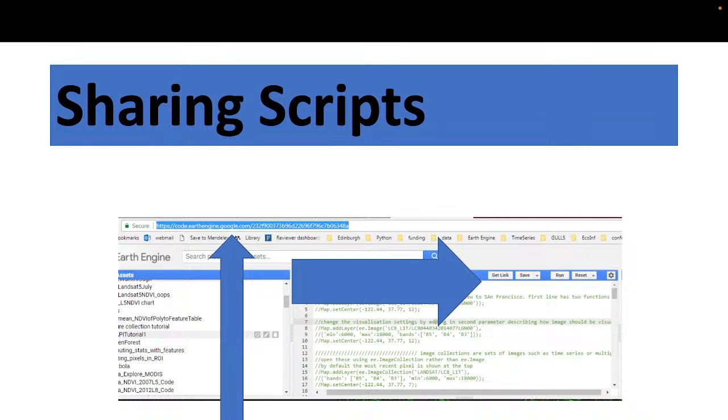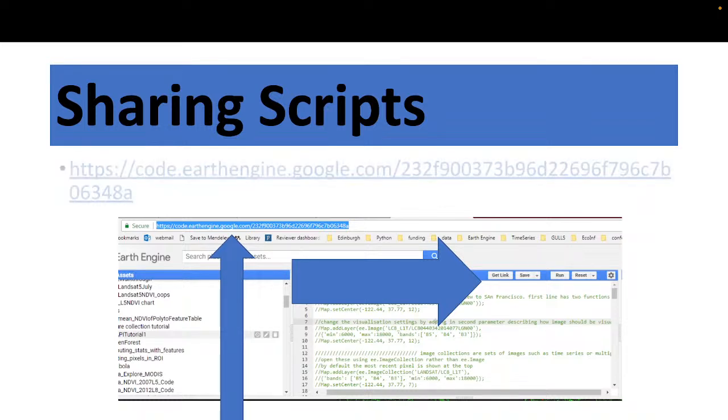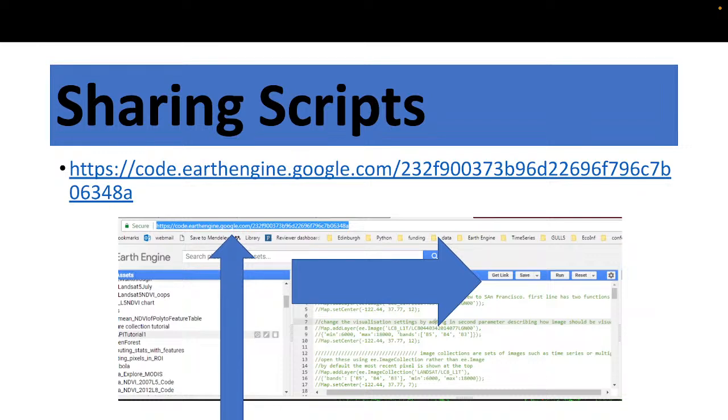And basically when I share the code, I follow this process. So I simply provide you this code link. Simply visit the code link, then you can easily get the full code and also the result. It opens the Google Earth Engine JavaScript API code editor and shows you the result when you go to this link.